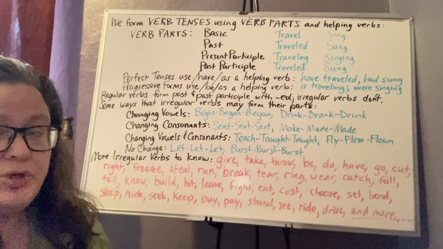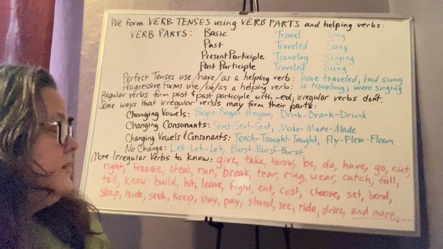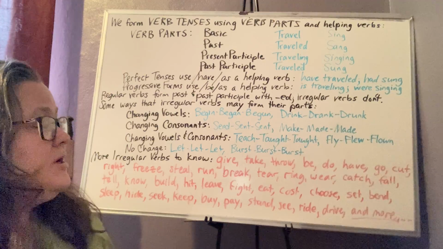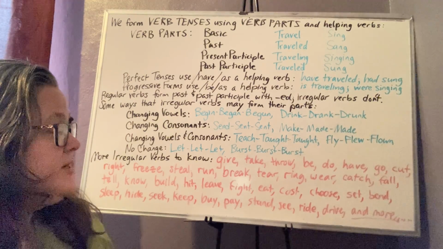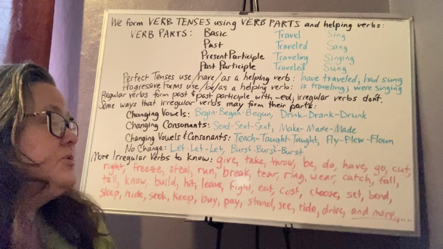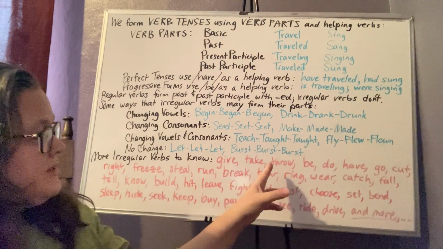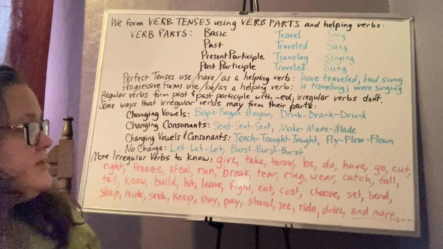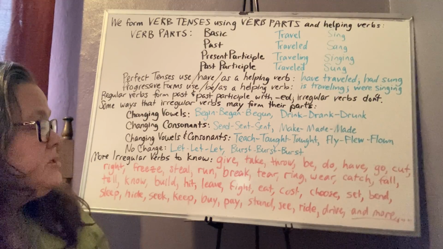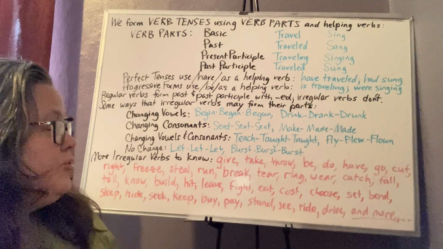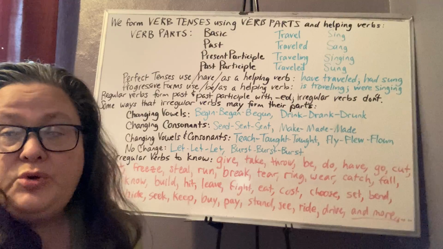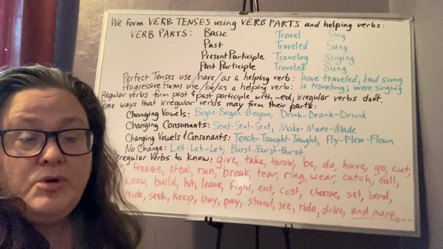Take becomes took and taken. Throw becomes threw, T-H-R-E-W, and becomes thrown. And the words that are formed with OW for the present tense pretty much follow that pattern. Throw, threw, thrown. Know, knew, known. Grow, grew, grown.